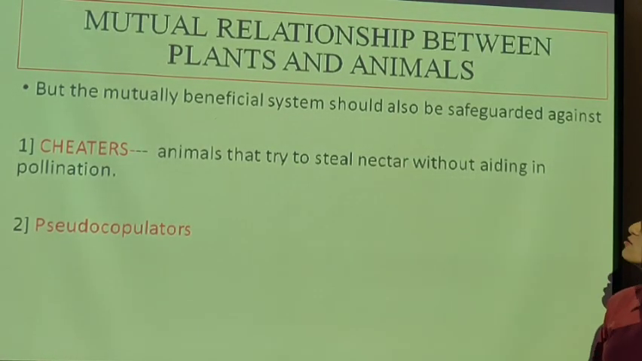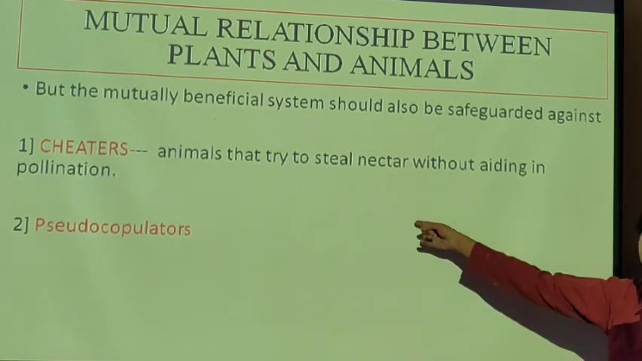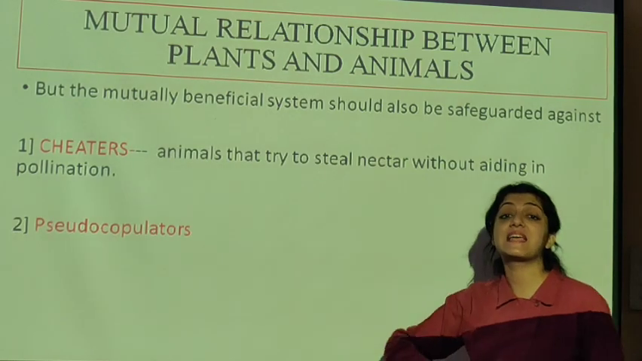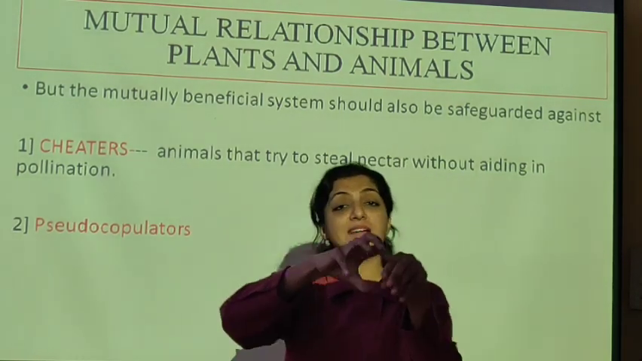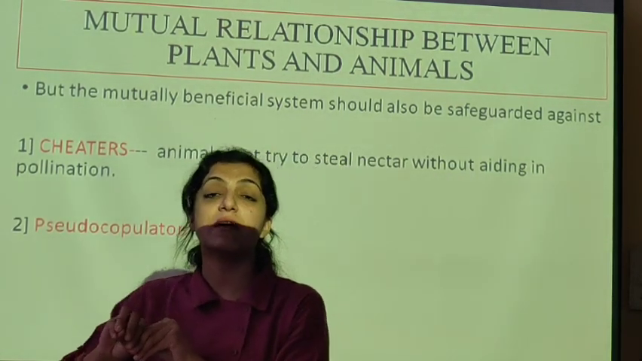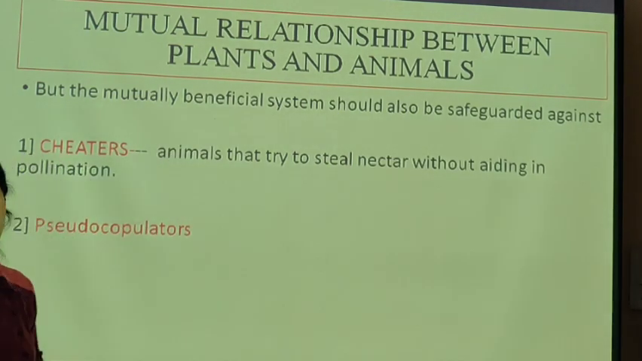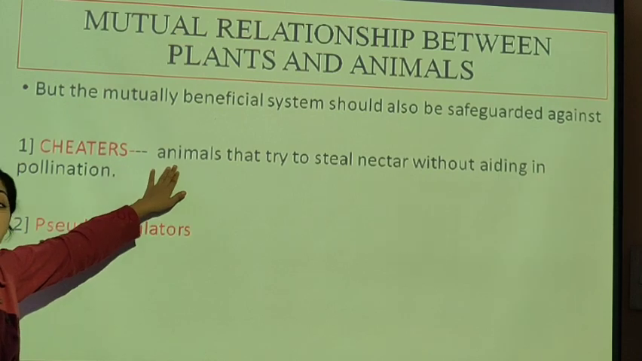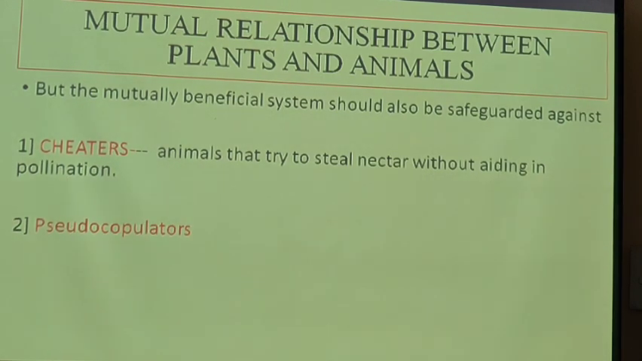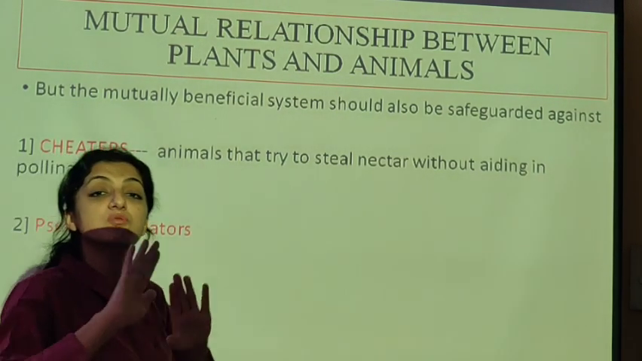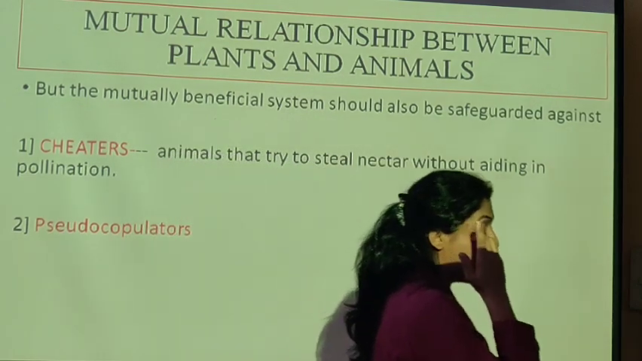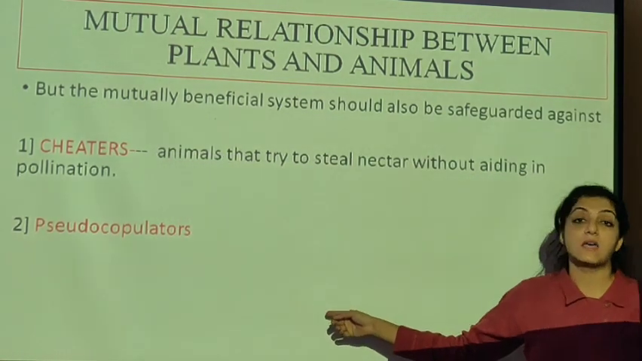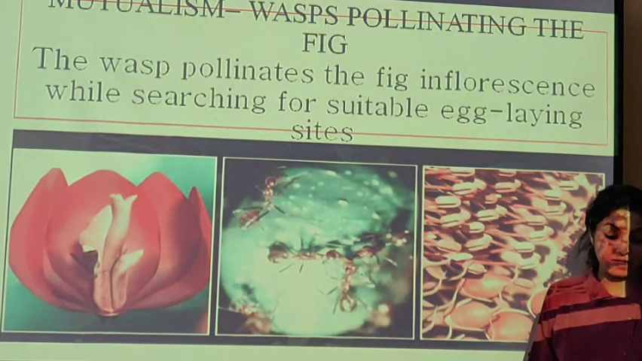Okay, but the mutually beneficial system should also be safeguarded against cheaters. Now some animals can act as cheaters. They will take the pollen grain from the flower, but they are not going to do the process of pollination. Animals that try to steal the nectar without aiding in pollination, they are not going to do the process of pollination. And pseudopollinators, I will speak on pseudopollinators.